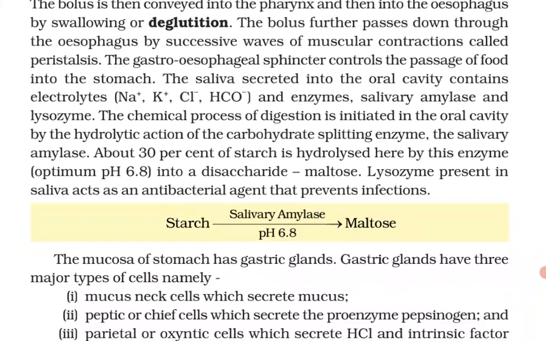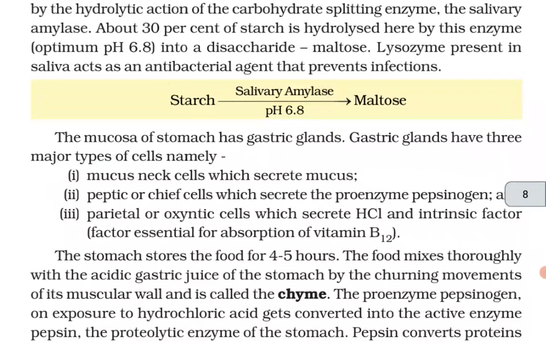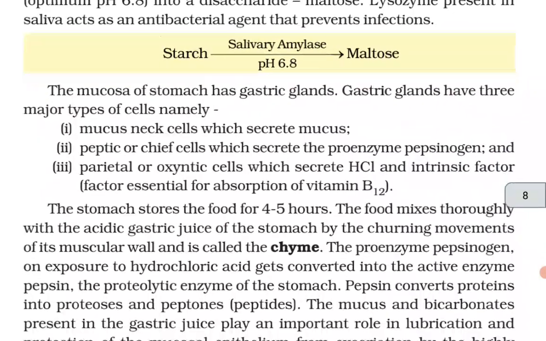About 30% of the starch is hydrolyzed here by this enzyme, optimum pH 6.8, into a disaccharide, maltose. Lysozyme present in saliva acts as an antibacterial agent that prevents infections. Starch, in the presence of salivary amylase and pH 6.8, is converted into maltose.